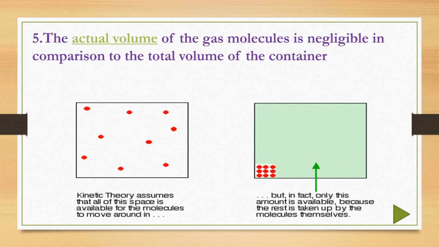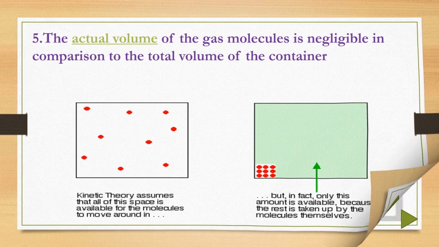Next, the actual volume of the gas molecules is negligible in comparison to the total volume of the container. This is a very important point. On the left side diagram you can see the gas particles are at large distances. The volume of the container is equal to the volume of the gas. On the right side diagram, if you arrange the particles in systematic order, they occupy a small volume called actual volume. It is very small, isn't it? So therefore the actual volume is negligible compared to the volume of the container.